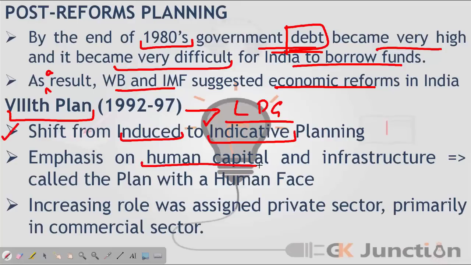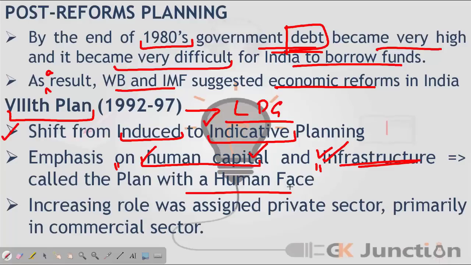Again, the emphasis changed to human capital and infrastructure development. So the government realized that even though India has a huge population, a lot of Indians were not highly skilled. So they tried to develop human resources by establishing various engineering colleges, medical colleges and other institutions, and also focused on more investments in development of infrastructure like power, railways, roads, etc. Right? So that is why it is called a plan with a human face.